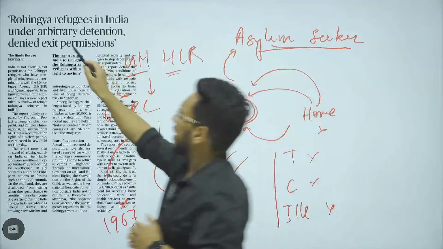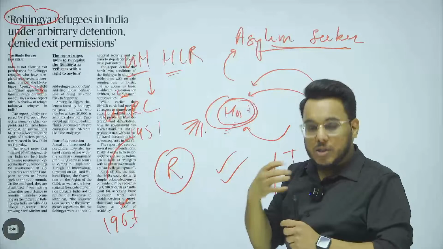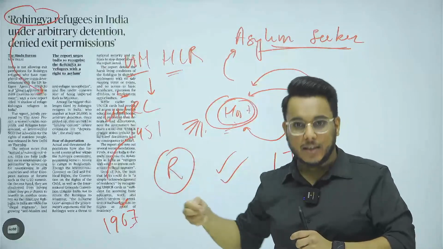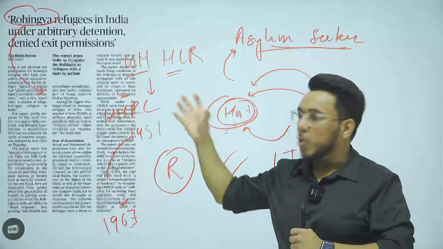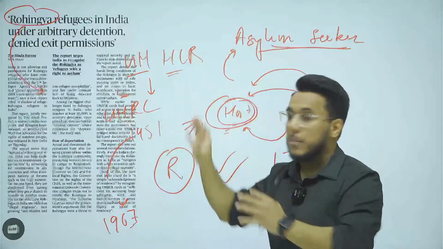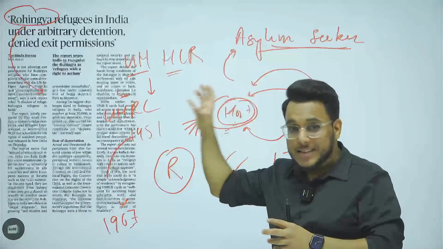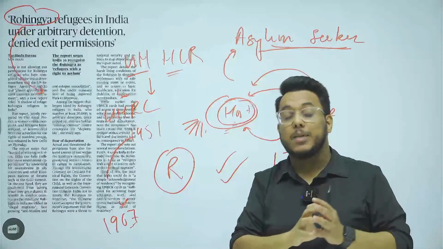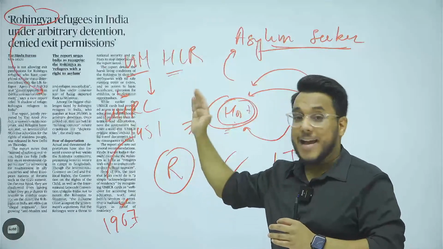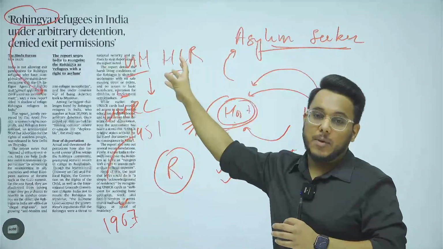Now, Rohingyas. Who are the Rohingyas? Basically, Rohingyas are the Muslim community living in the Rakhine state of Myanmar. These Rohingyas are Muslims, and they were brought to Myanmar during the time of the Britishers. The majority of the people in Myanmar belong to the Buddhist religion. So on the lines of religion, as well as ethnicity, there is a division between the Rohingyas who are Muslims and the other people of Myanmar.